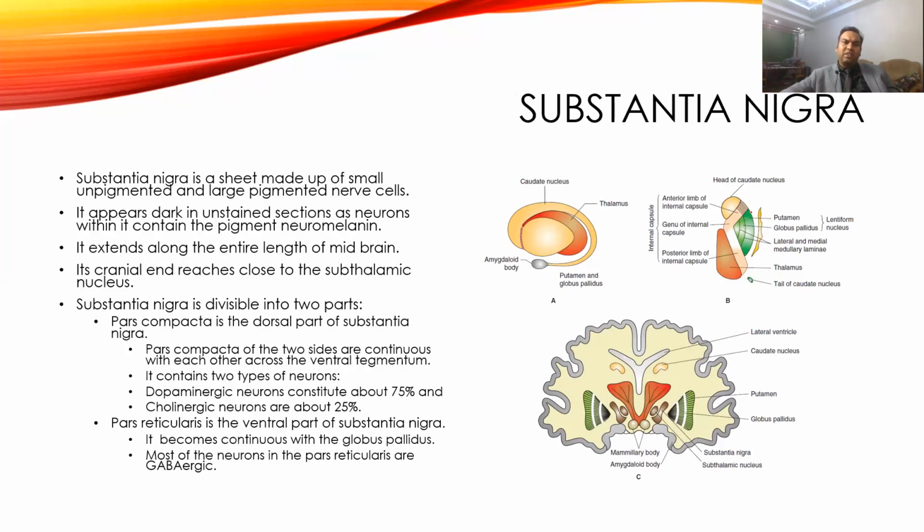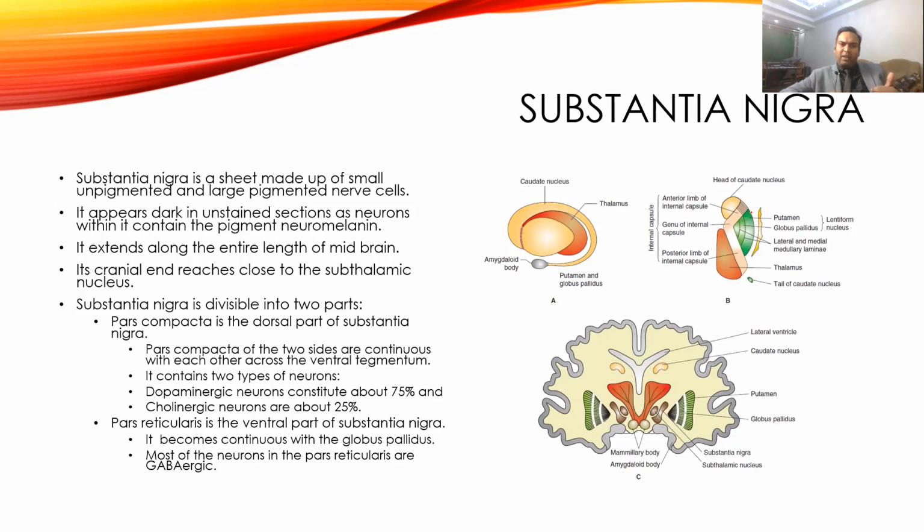Then come to the substantia nigra. Substantia nigra, as I said, is a strip of nuclear mass made of pigmented nerve cells, and that's why it gives a dark color and the name substantia nigra. The dark color is because of the presence of a pigment like neuromelanin, and it extends in the midbrain. It is again divided into two different parts: pars compacta, which is the dorsal part, while pars reticularis is the anterior part.